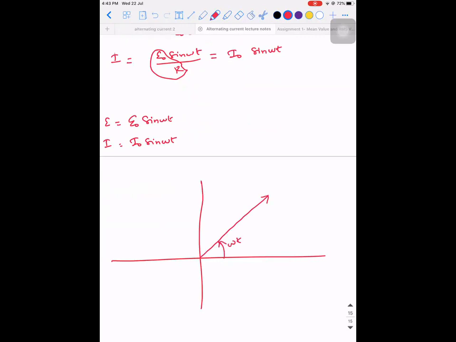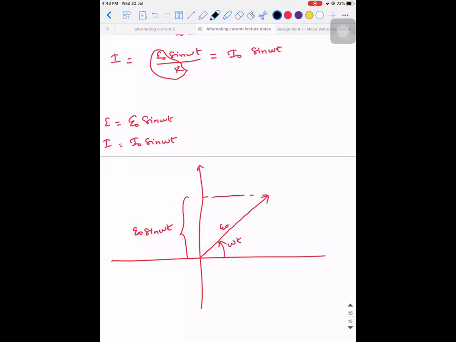If I drop a perpendicular, then what can I call this distance? Projection. This E0, then this will be E0 sin omega t. Now what is the phase difference between current and EMF? 0. It is 0.